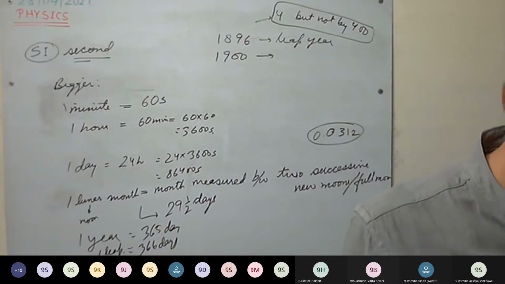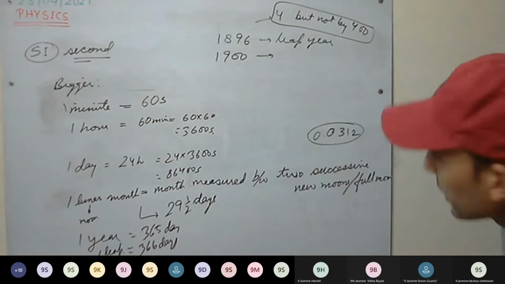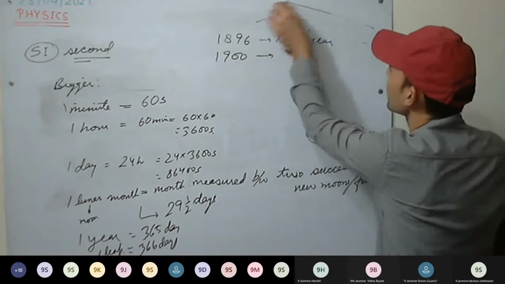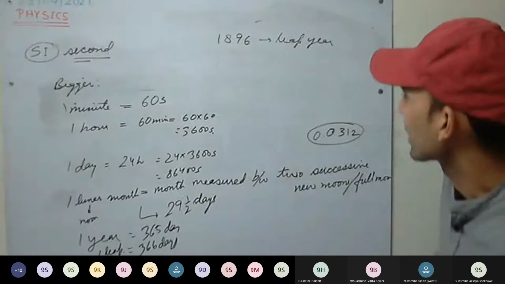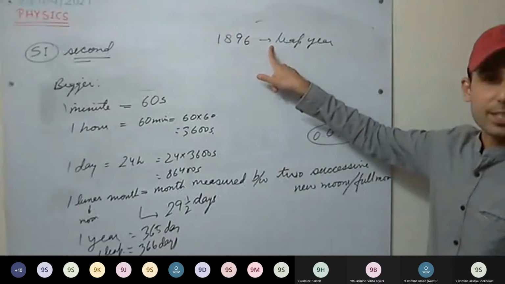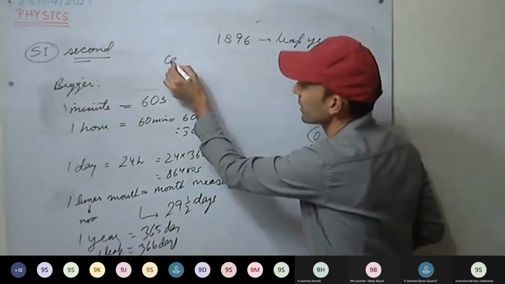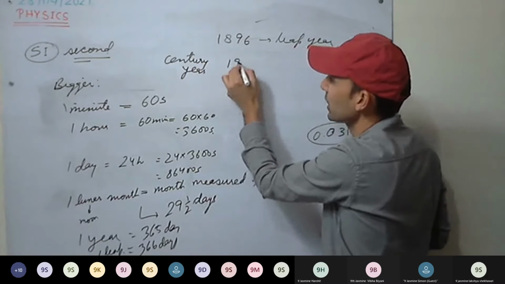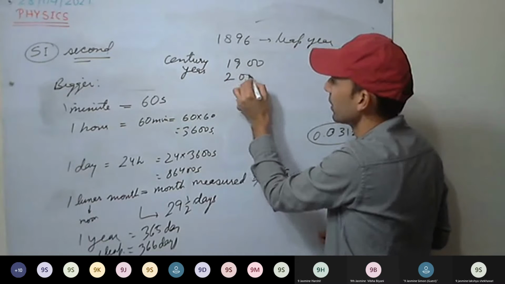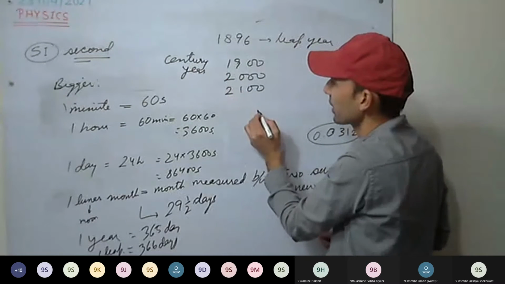One minute, there's one error I made. Okay, this is wrong. See here, these years we will check whether they are divisible by 4 or not. And the century years, for example 1900, 2000, 2100.